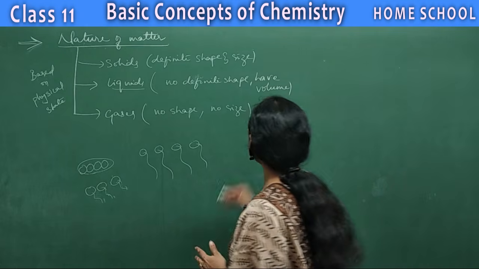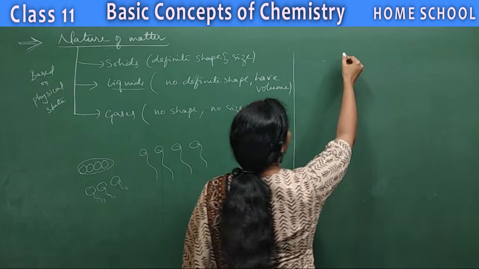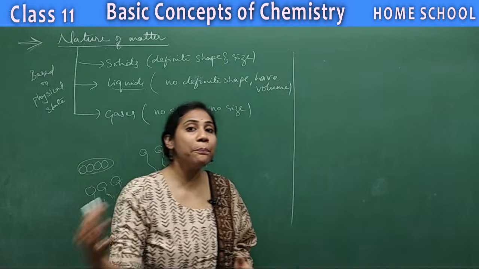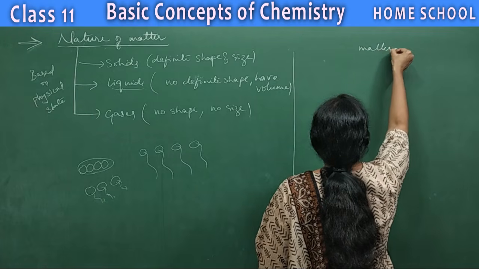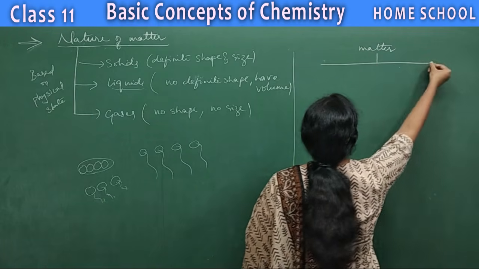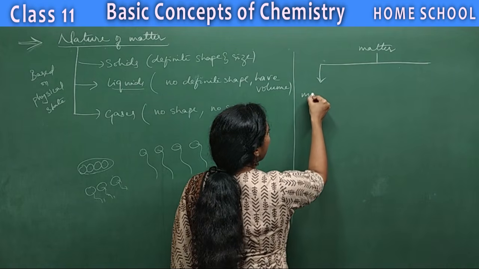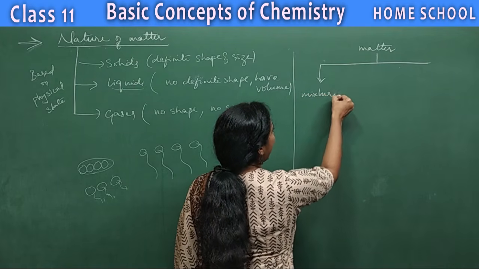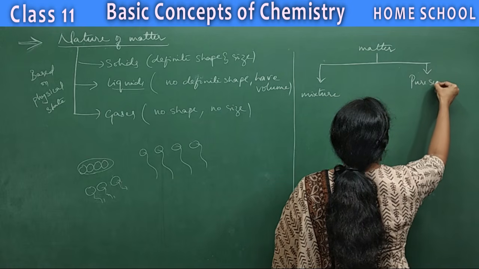And now matter can also be classified into mixture and pure substance. Clear? There is another classification of matter that we have already studied in our previous classes. It can be classified as mixture and pure substance.